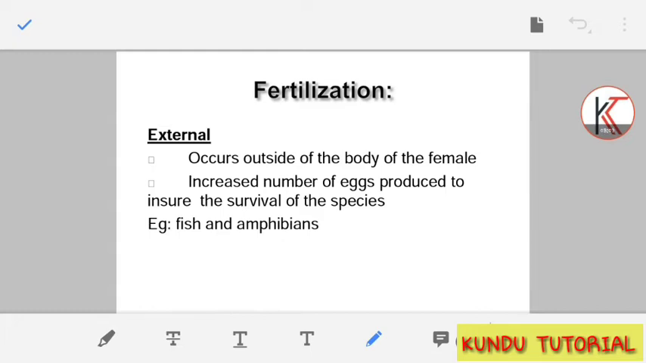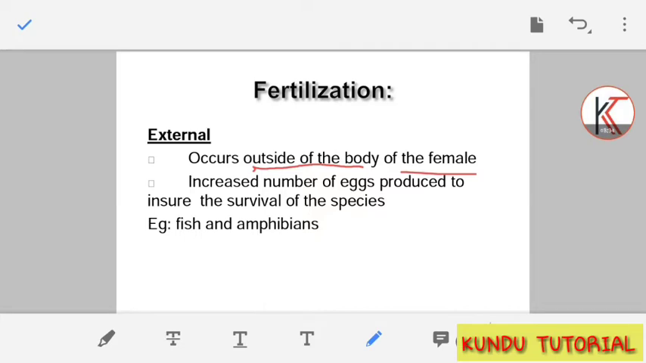So based on the site of occurrence of the fertilization, we have divided it into two types. What are they? External fertilization as well as internal fertilization, right? First we will look at the external. External means it occurs outside of the body of the female. So outside of the female body the fertilization is taking place, right?